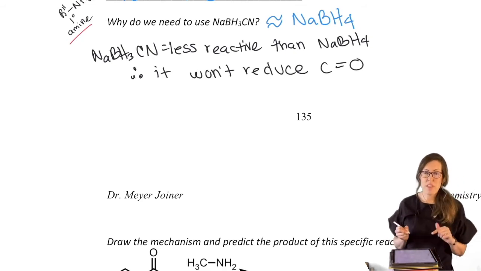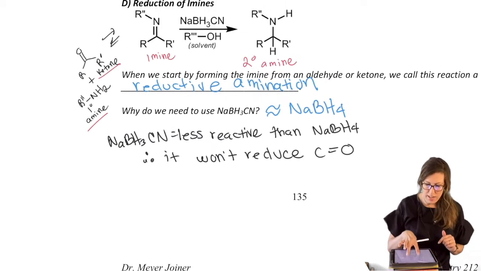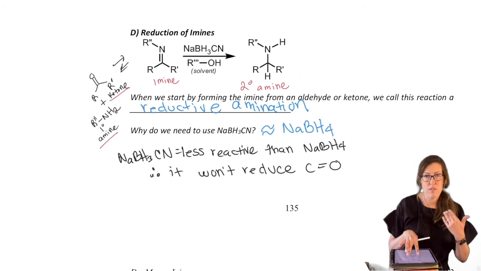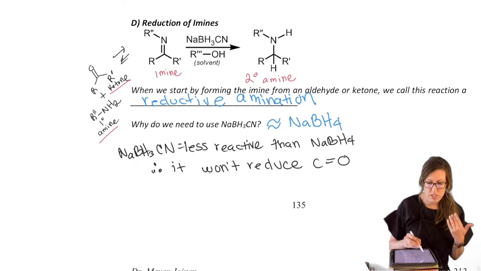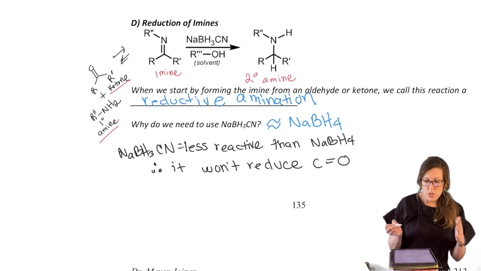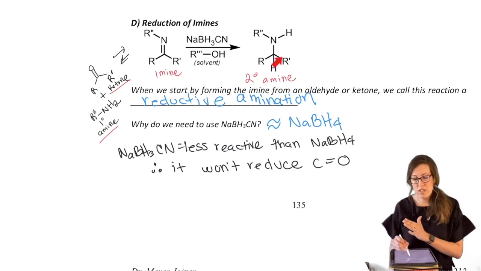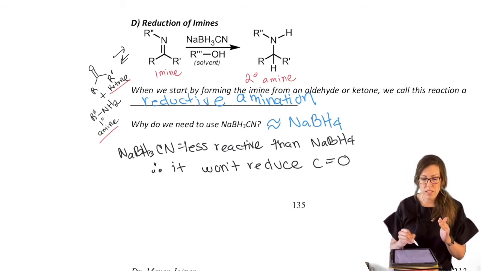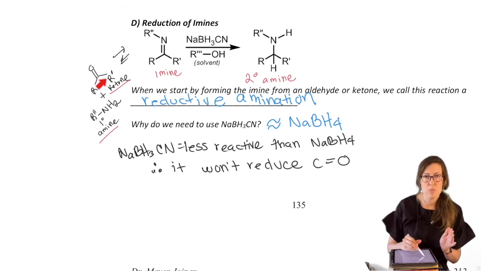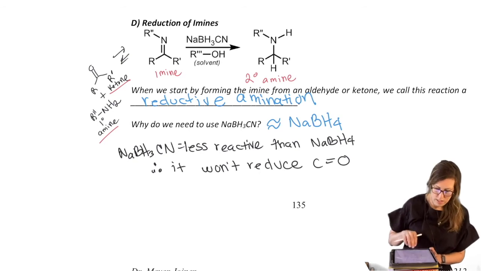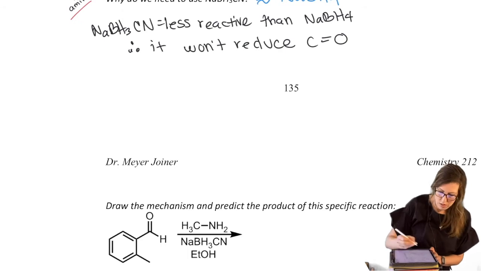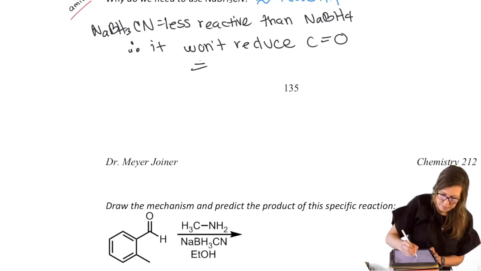The problem with isolating an imine to start the reaction is that imines are not particularly stable. They're really prone to that reverse reaction. As long as it can go to that reverse reaction and we see that carbonyl, sodium borohydride would reduce it. So to keep us going forward, we use something less reactive, fine-tuned so it only reacts with that, but not that. That's its preference. So in that scenario, we're allowed to do this in one pot, which is very valuable. I'll write that out and then show you what I mean by one pot.